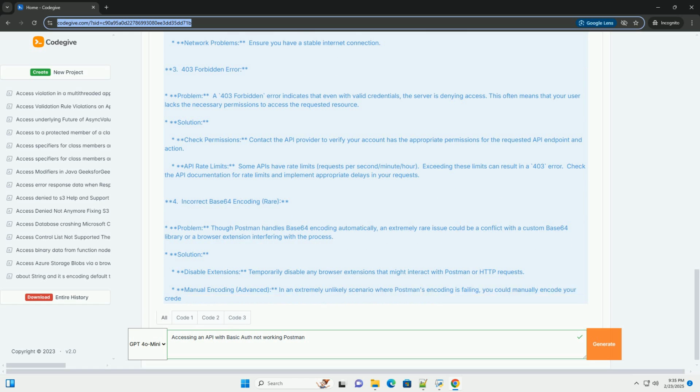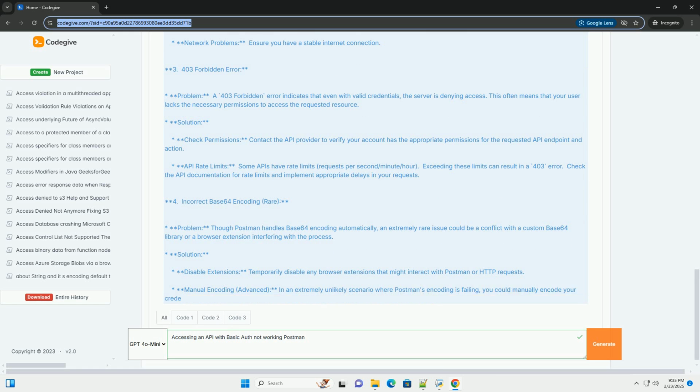2. 401 Unauthorized error. Problem: a 401 Unauthorized error usually means the server didn't accept your credentials. This could be due to incorrect credentials, as above, an expired token, invalid API key integration, or a problem with the authentication mechanism on the server side.